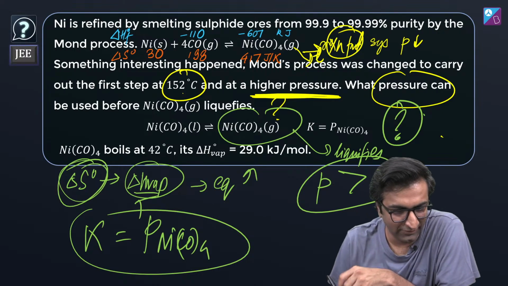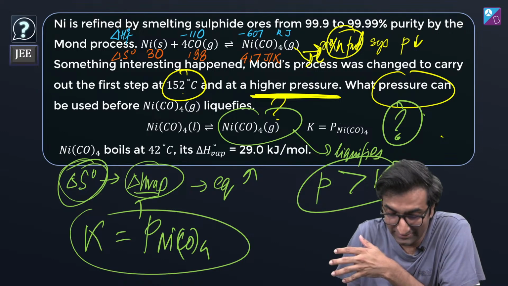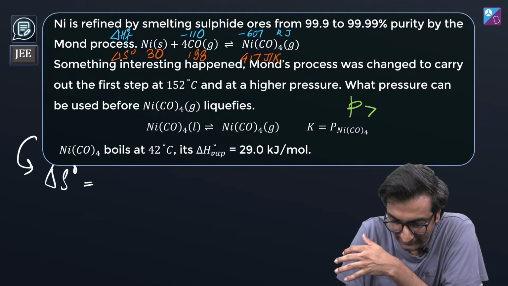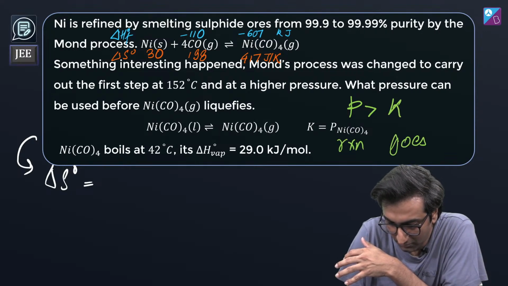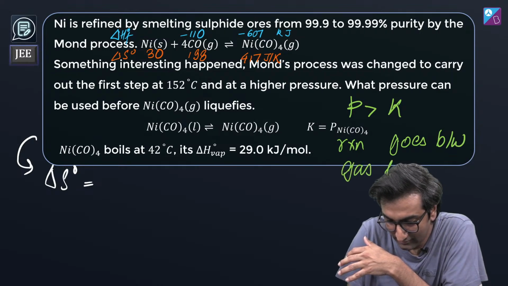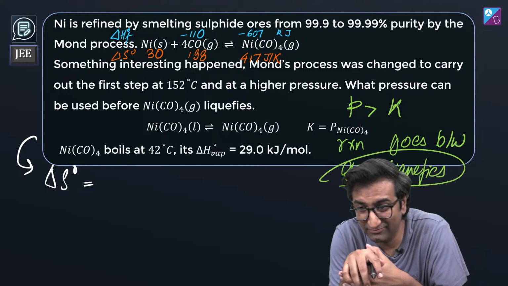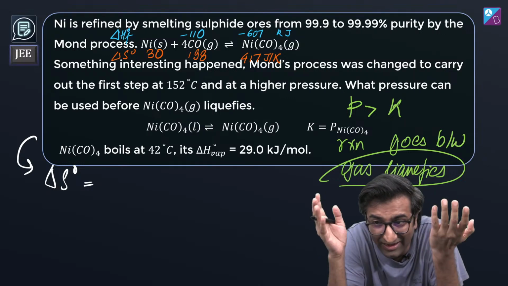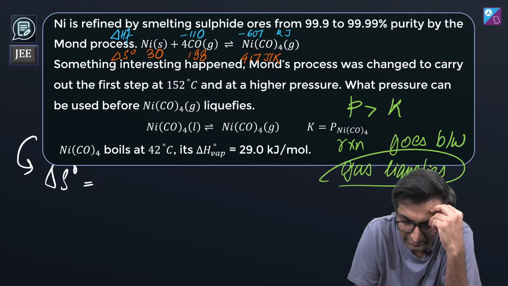Okay. Do you guys follow this? Everybody on the chat right now. If I increase the pressure to a value that is greater than K, then the reaction goes backward, which means that the gas liquefies, right? That's it. So I just need to find K. How do I get K? I can get K, right?